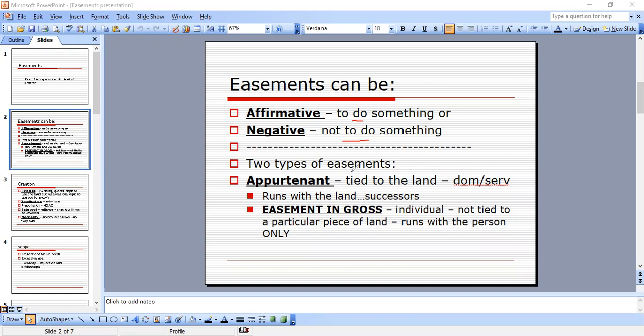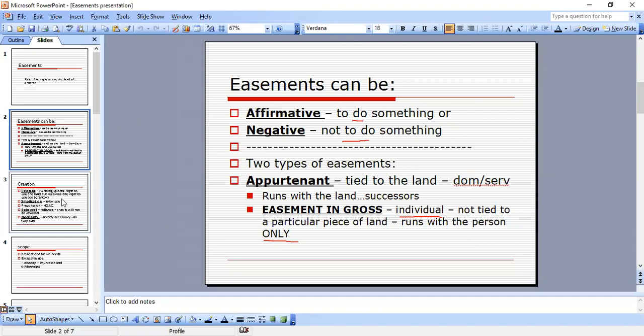And there's two types of easement: appurtenant easement and easement in gross. Appurtenant easements are tied to the land. That means it runs with the land and the successors. Now, an easement in gross is just to one individual. It is not tied to a particular piece of land, so it runs with the person only. We'll talk about that when we talk about easement transfers. So affirmative or negative, is it appurtenant or easement in gross?